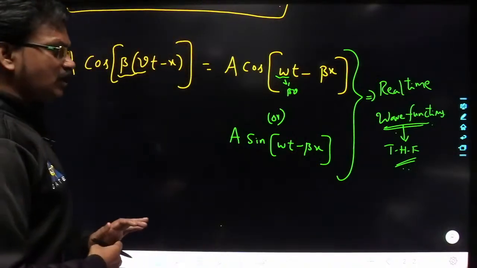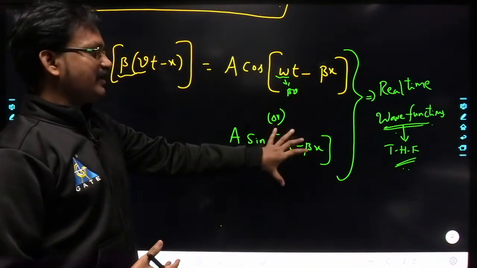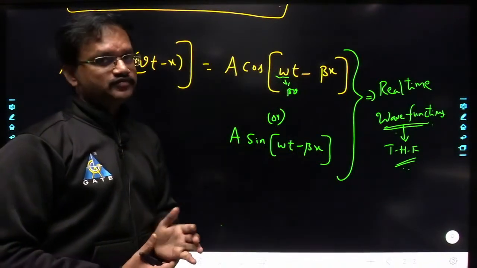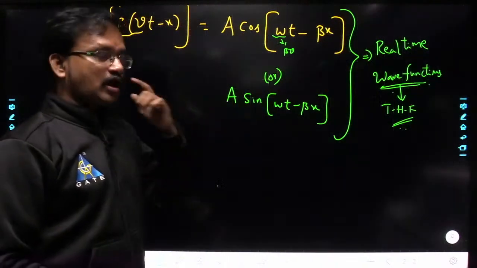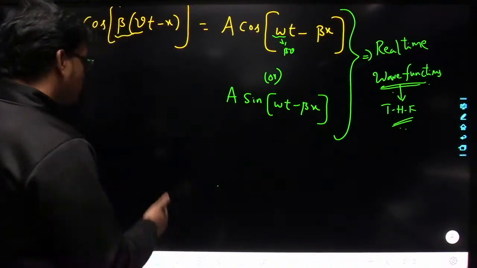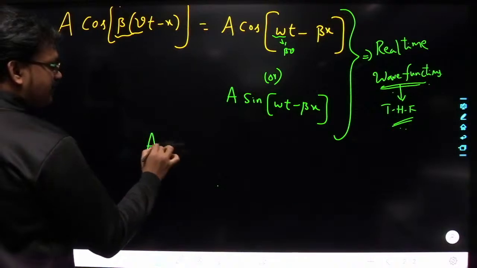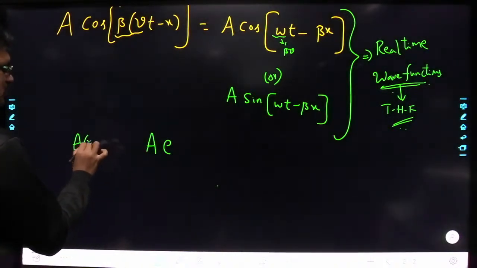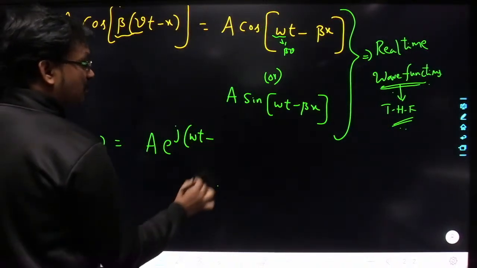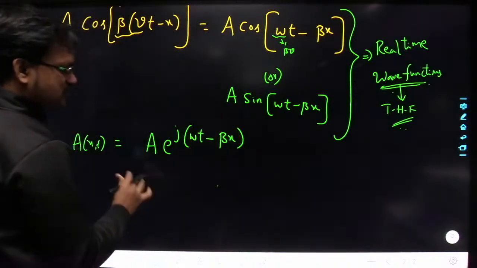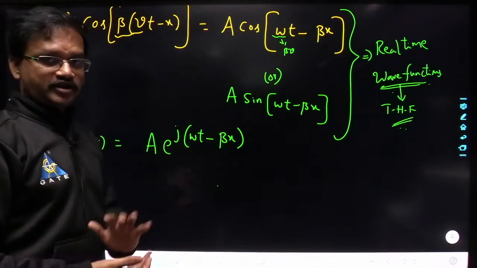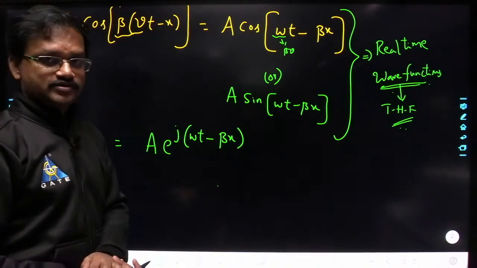So you can represent the wave functions in real time expressions in this manner, either in terms of cos or in terms of sine. You can represent the same time harmonic fields in terms of complex form also. How? A of x comma t is equal to A into e power j of omega t minus beta x. This field is also varying with respect to time sinusoidally, so we call this time harmonic fields.